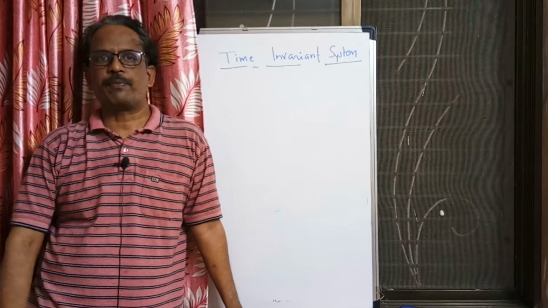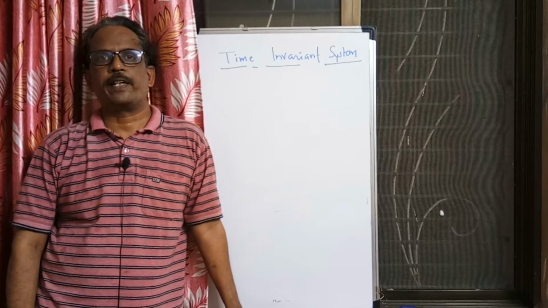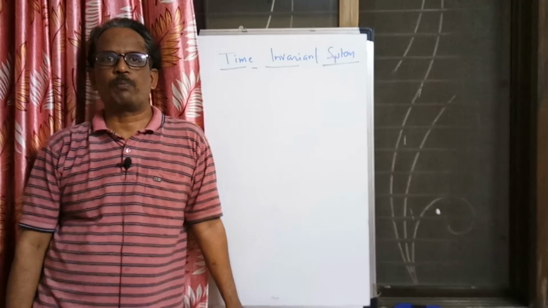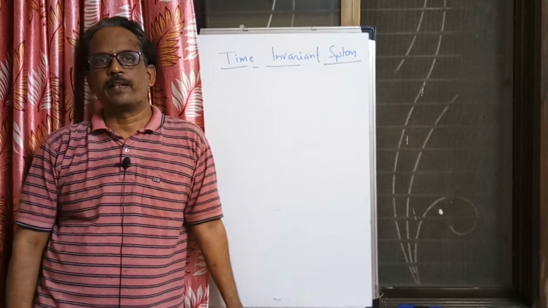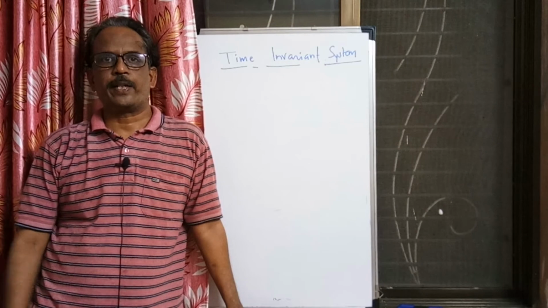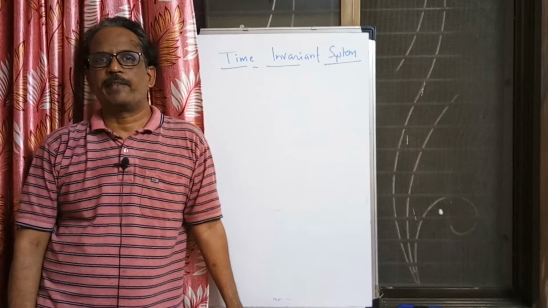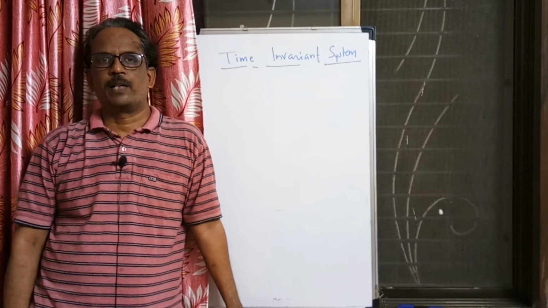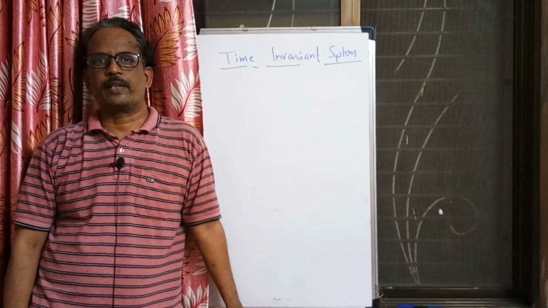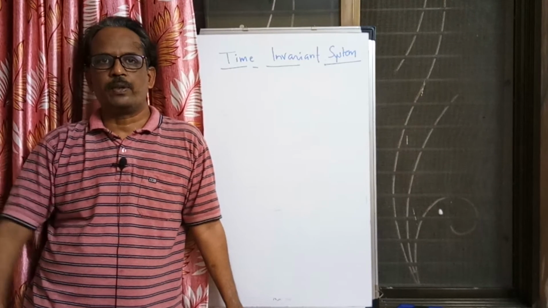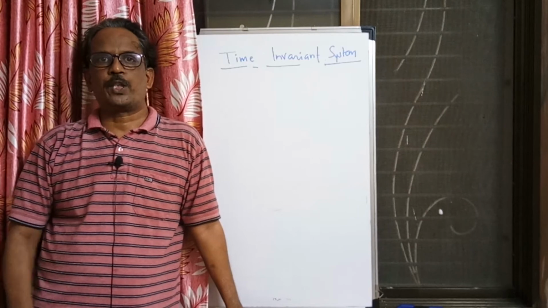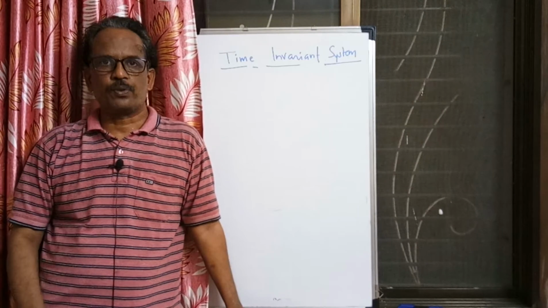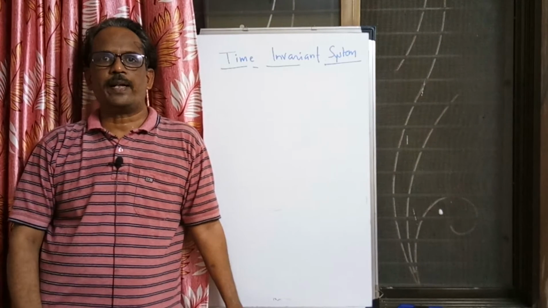As explained in the last video, when is the system linear? If the system follows the superposition principle, we can say that the system is linear. So if our system satisfies the additive property and the scaling property, then we can say that the system is linear. If you have two inputs, add these two inputs and find the output. The output should equal the addition of the outputs to the individual inputs. That is called the additivity property.